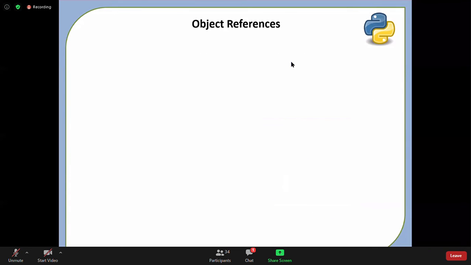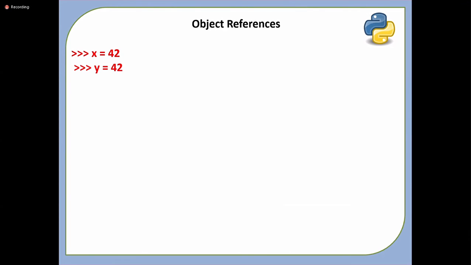Perfect. Now tell me what happens when I say y is equal to 42. Thank you, Shikawat. How many objects? How many references? No new object, Satyam.